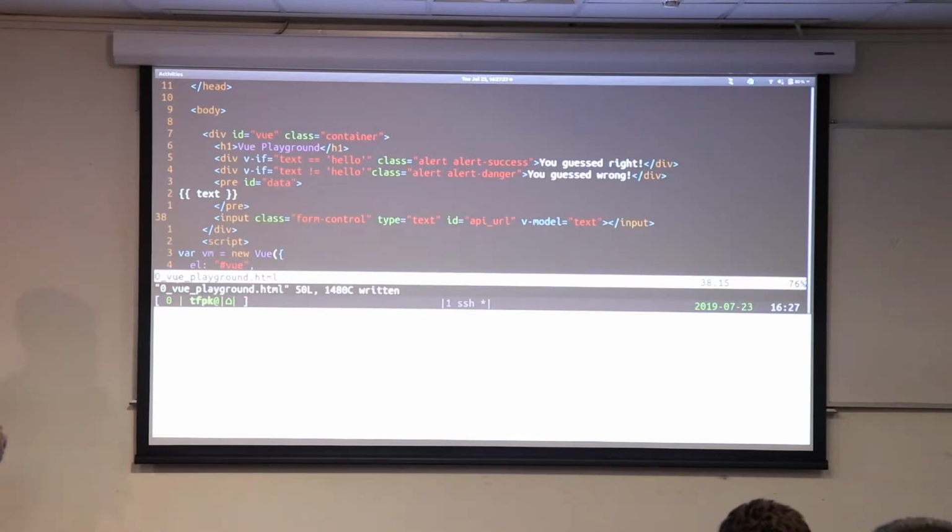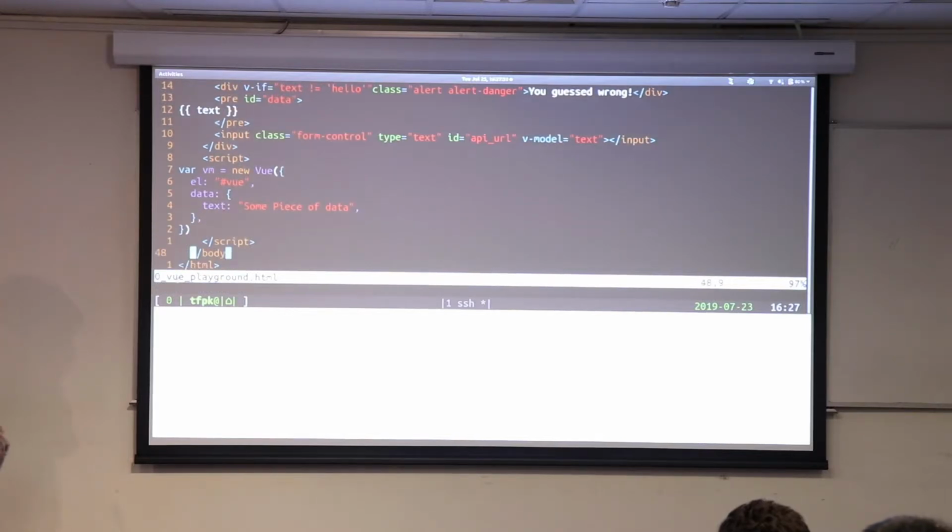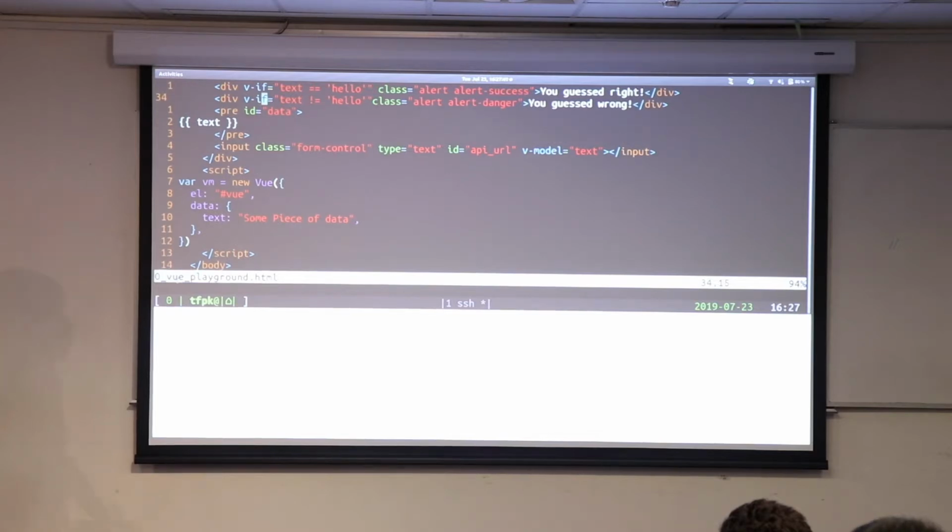So with v-if, we can already write some pretty expressive programs. And note here that we didn't have to do anything in the JavaScript. We didn't have to talk about, well, if this thing is true, then set some property of visible or invisible. It's already done for us. All we need to do is just specify the condition for which something will appear or won't appear. Does that make sense? Who already thinks that Vue is more useful than just plain JavaScript? Some people. The bar is very low, that's a good point.